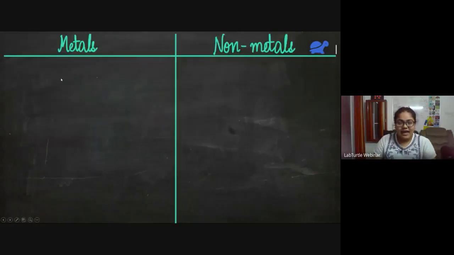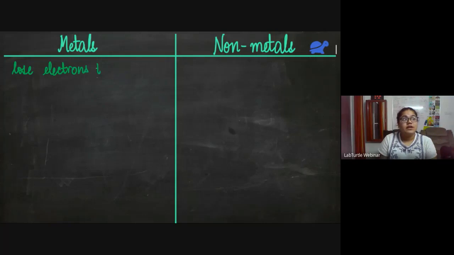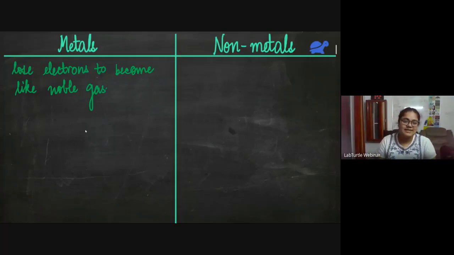Next. We have read in the last chapter what metals and non-metals are. So I'll just quickly revise it because we will be using it a lot today. Metals are those atoms that want to lose electrons to become like noble gas. All the elements want to become like noble gases because noble gases are very peaceful.